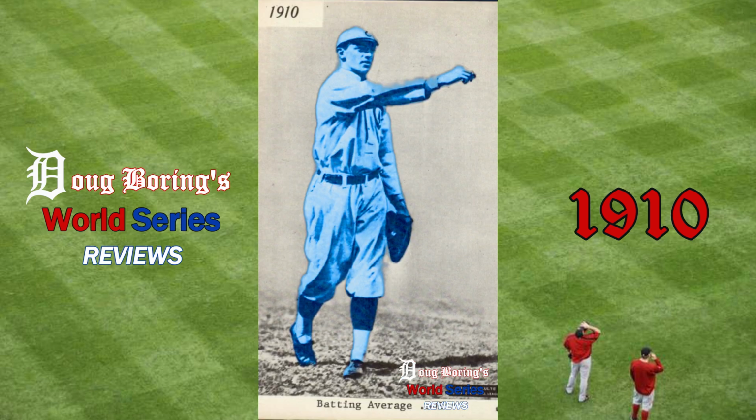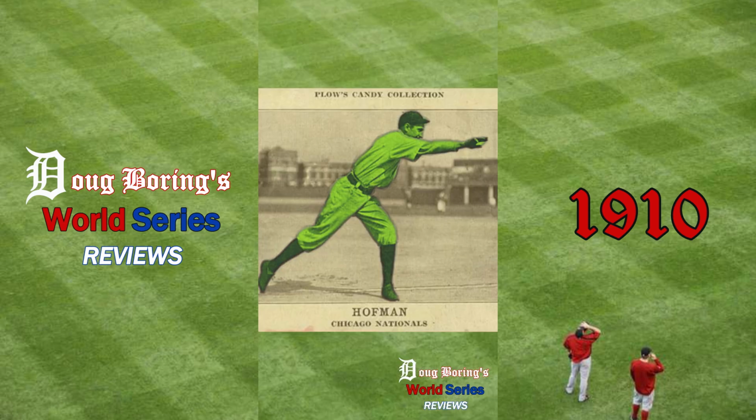In the Cubs half, Jimmy Sheckard led off with a walk, and a ground rule double by Frank Schulte put runners at second and third. Solly Hoffman lofted a sac fly to score Sheckard and tie the game up at 1 run apiece.